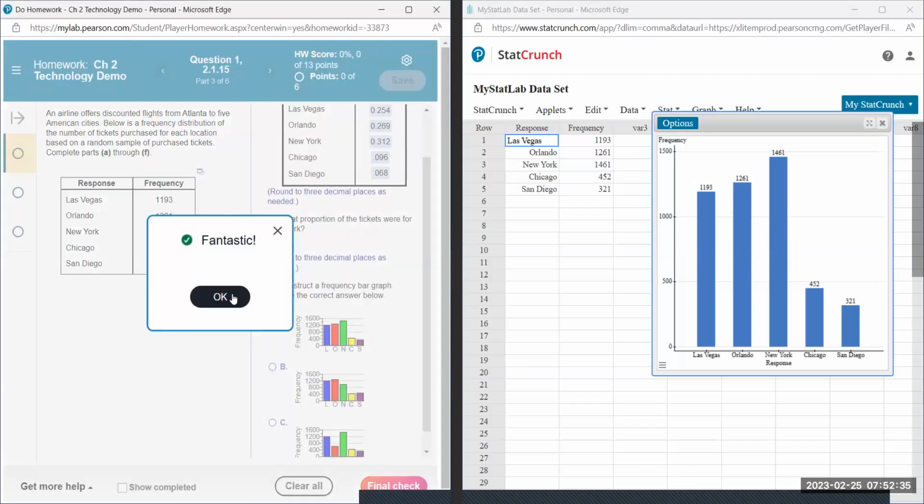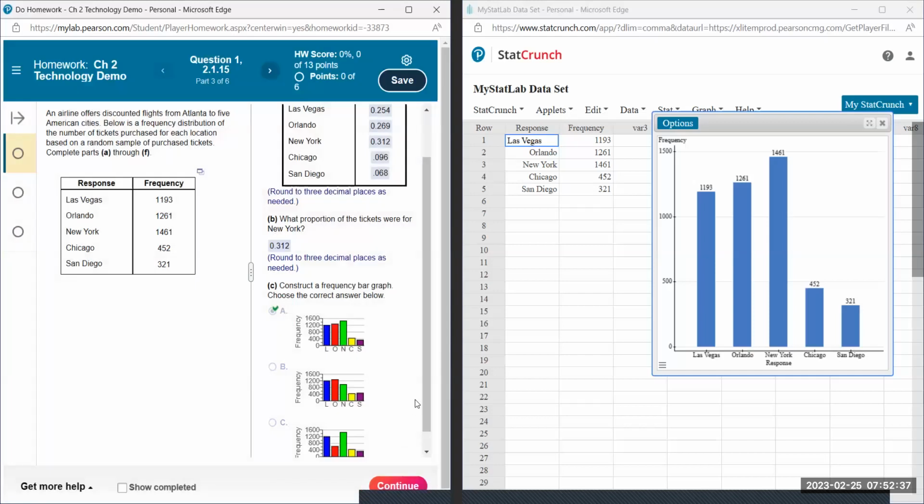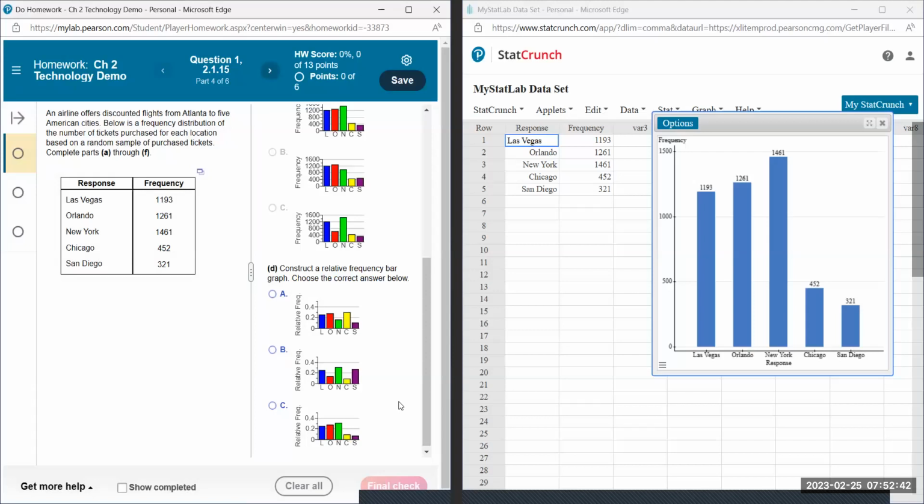Click on final check. Continue. A lot of these problems are multiple steps. You have to be patient. They seem to never end.